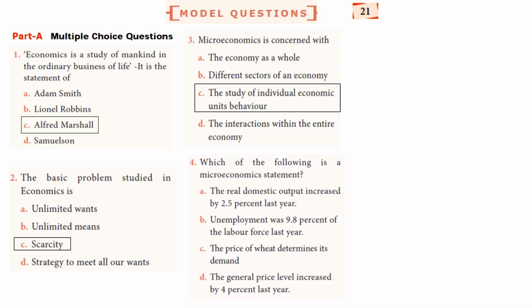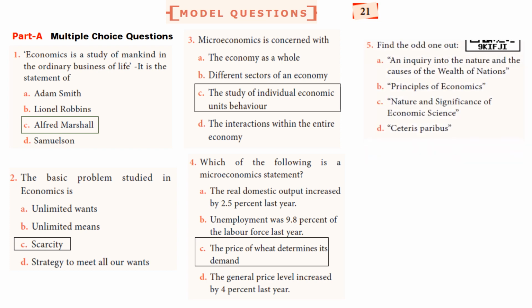And the fourth one: which of the following is a microeconomic statement? The price of wheat determines its demand. Okay, the price of the product determines the demand. And the next one: find the odd one out.